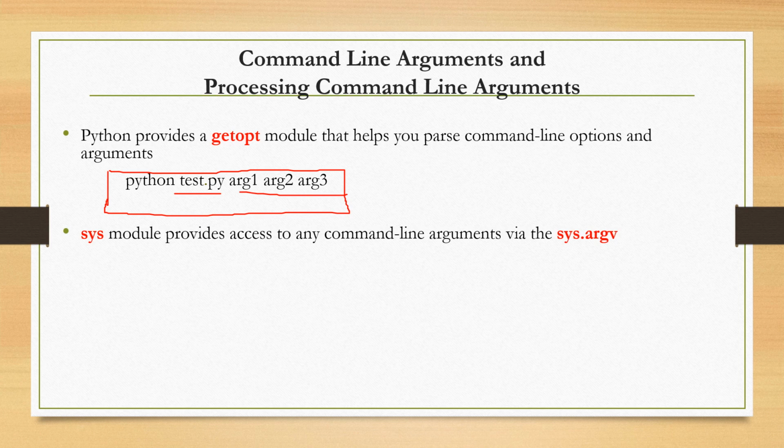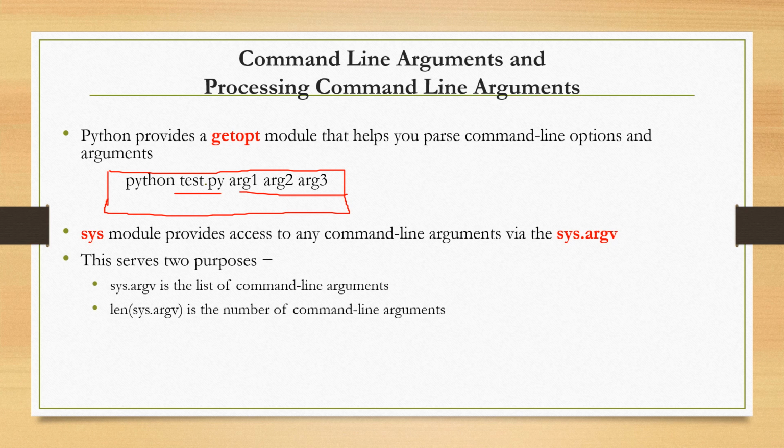Whereas the sys module is there, which will provide access to any command line arguments via sys.argv, where argv is argument vector. It will serve two purposes. sys.argv gives us the list of command line arguments.